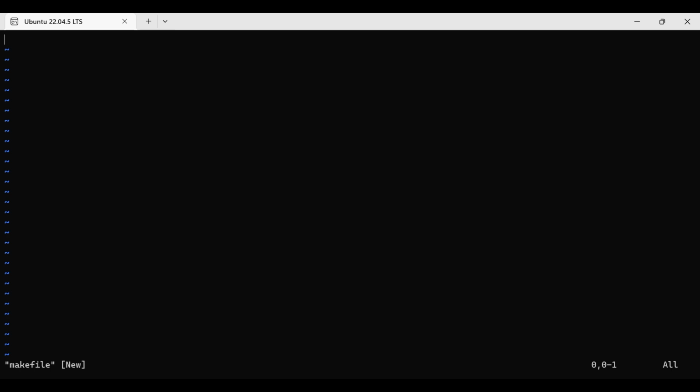May I know what a makefile contains? Anyone? Do you know what this makefile contains? Indentation is also important, like in Python. What indentation are we following? In a Makefile, as I said, like a Python script file, mostly we use Python for scripting scenarios. Like that, make is the same script type. Here also we have to take care of the indentation.